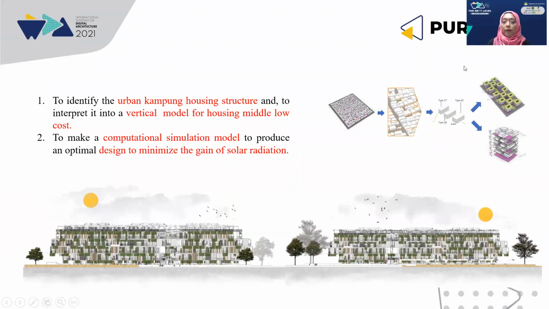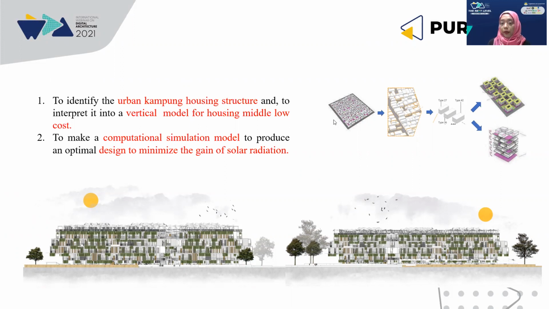And the purpose, we have two. The first one, to identify the urban kampung housing structure and to interpret it into a vertical model for middle-low cost housing. And the second, to make a computational simulation model to produce an optimal design to minimize the gain of solar radiation. We use Grasshopper, Ladybug, and Rhino. You can see the picture on the right side.